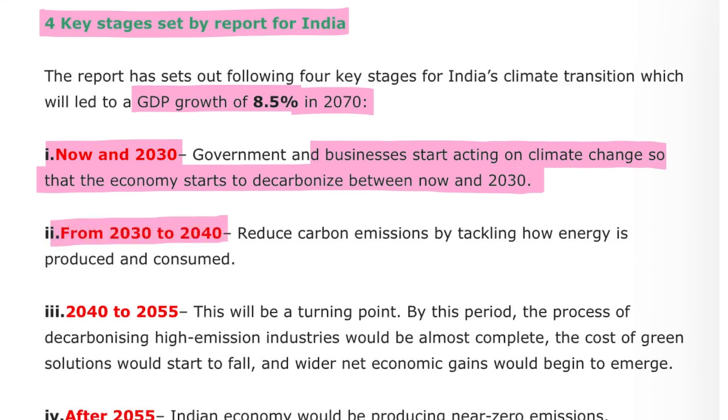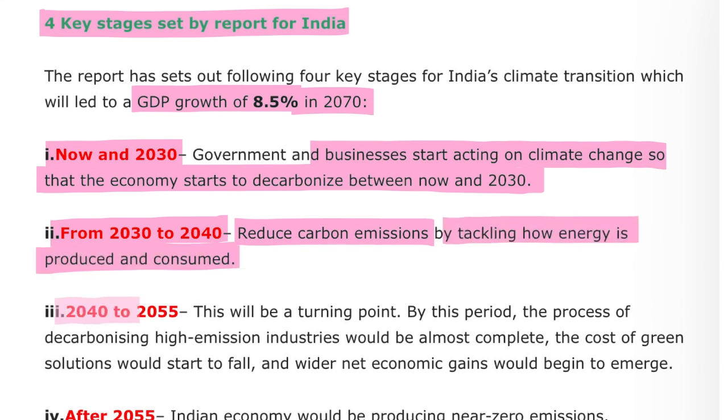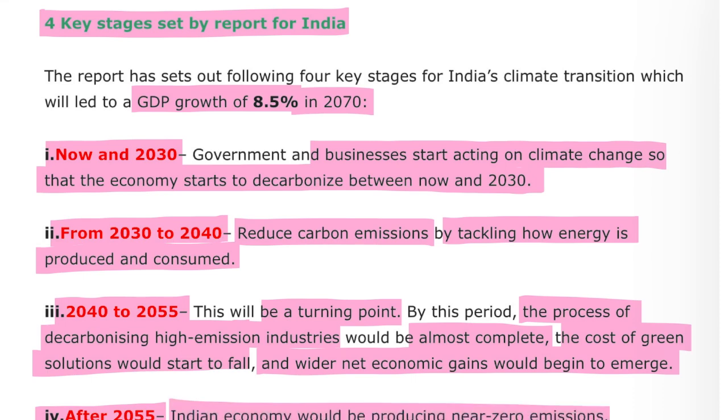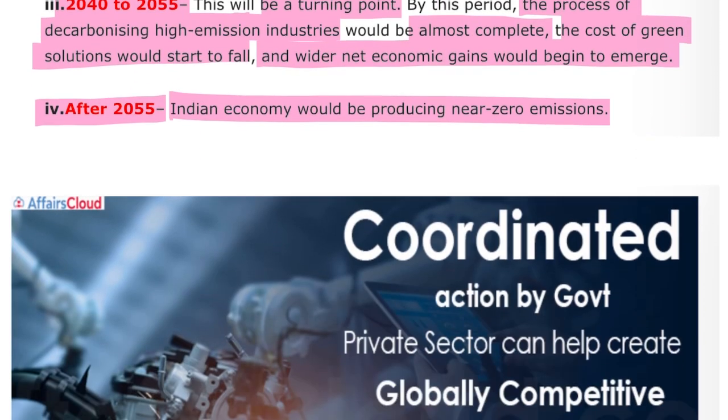Then from 2030 to 2040, reduce carbon emissions by tackling how energy is produced and consumed. Then from 2040 to 2055, this will be a turning point. By this period, the process of decarbonizing high emission industries would be almost complete, and the cost of green solutions will start to fall, and wider net economic gains would begin to emerge. Then after 2055, the Indian economy will be producing near zero carbon emissions.